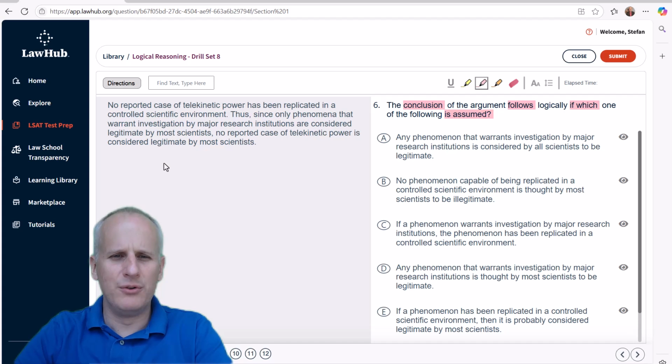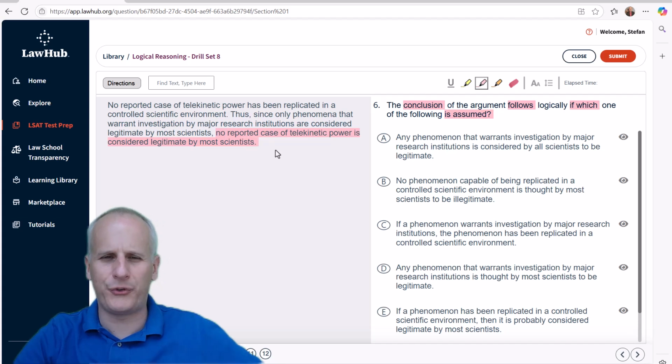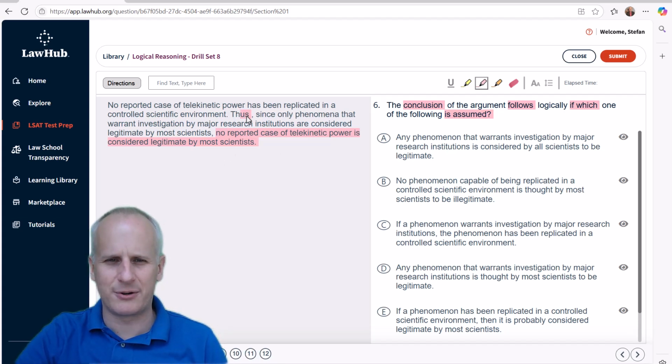So then moving over to the paragraph on the left with our highlight tool still selected, we read from the top, no reported case of telekinetic power has been replicated in a controlled scientific environment. Thus, since only phenomena that warrant investigation by major research institutions are considered legitimate by most scientists, no reported case of telekinetic power is considered legitimate by most scientists, and we need to be careful, don't highlight the whole sentence, but hopefully you can recognize that this term of thus leads directly to the conclusion here at the end, and the word since indicates our evidence.